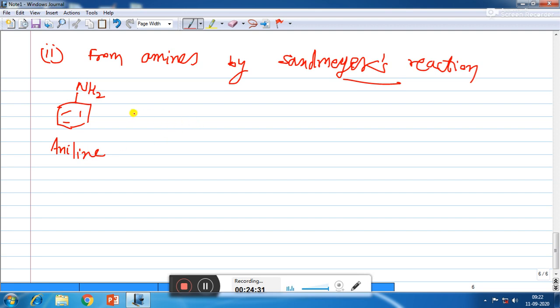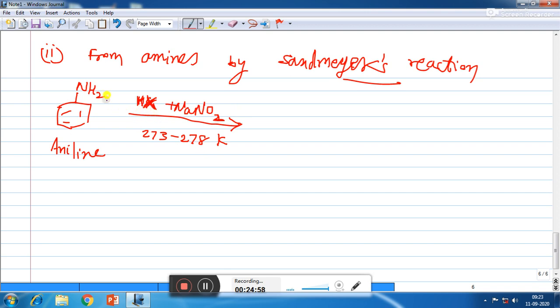So when this aniline is dissolved in cold aqueous solution of dilute acid, in the presence of NaNO2 at 273 to 278 Kelvin temperature, that means 0 to 5 degrees Celsius,